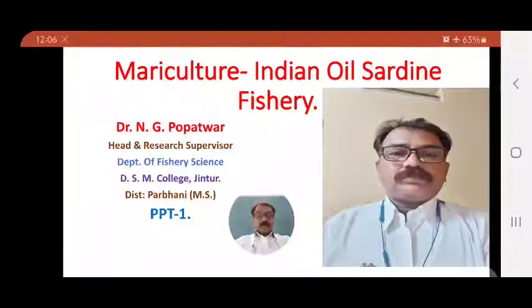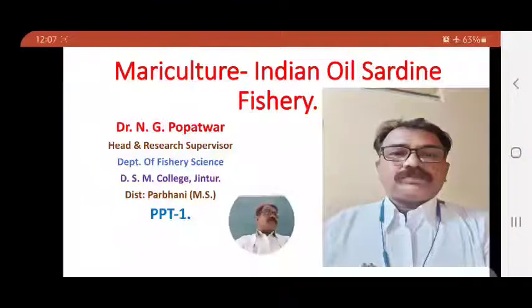east coast of India. The oil sardine, Sardinella longiceps, is the most important, highly commercial and most valuable species. It is abundant in food value and industrial value, and is caught on a large scale on the Indian west coast. That's why the Sardinella longiceps is the most important commercial species, captured on the west coast of India.